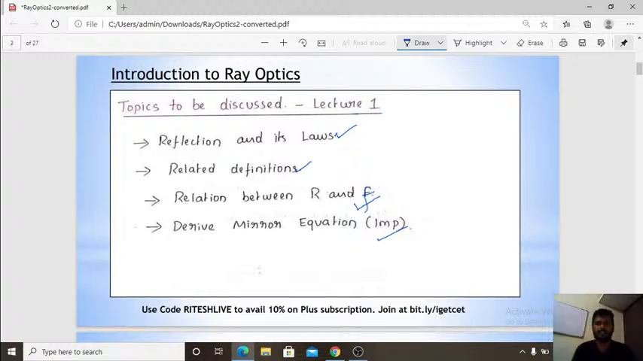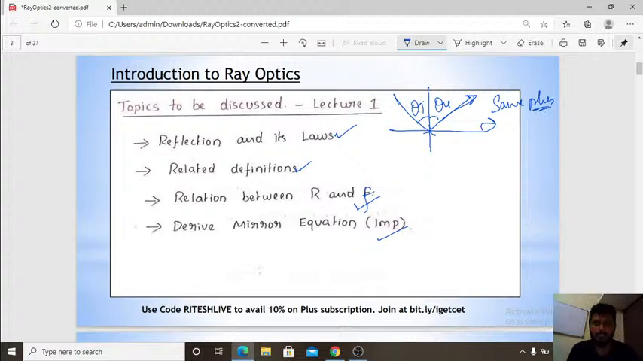So what is reflection? Reflection is nothing but when a ray of light is incident over a surface, it gets returned back. That is nothing but reflection. If this is the normal line, the law states the angle of incidence theta I should be equal to the angle of reflection. That is the main law. Then the incident ray, the reflected ray and the normal should all be on the same plane. So those are the laws.